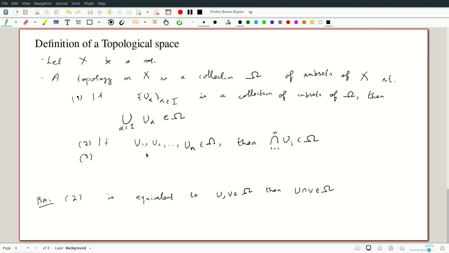Okay. By the way, the induction doesn't quite work in one case, but that is covered by the third property which I'm going to mention, which is that both phi and X are contained in omega. So the whole space is open and the empty set is open.